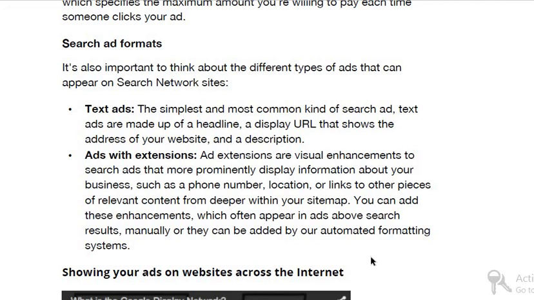So when we design a search ad with the search ad format, it is as simple as this. In the simple ad format, we have a headline, a URL to click, and a description. But with extensions, we have options of 4 to 6 extensions in a search ad. The first extension may be call, the second may be website, the third one may be a prices page.